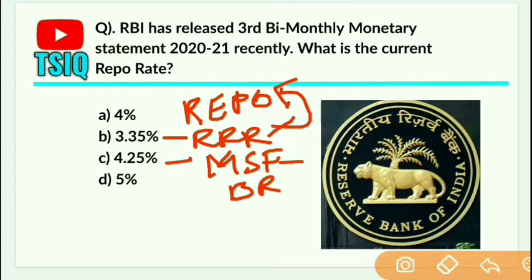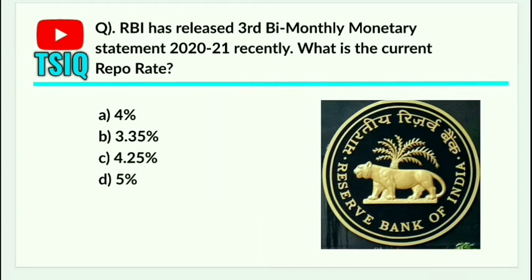And bank rate is the rate at which commercial banks can borrow from the RBI. Don't get confused between repo rate and bank rate. In repo rate, RBI lends money to commercial banks by purchasing securities, and in bank rate commercial banks can borrow from RBI without any security. That is the difference. There are other differences as well. This is the main difference.